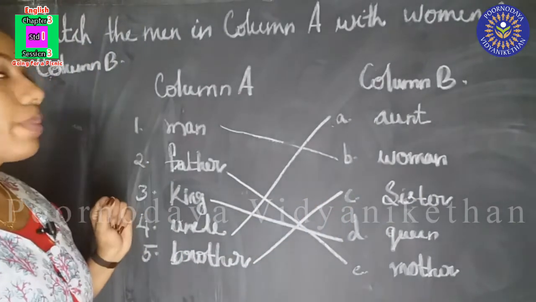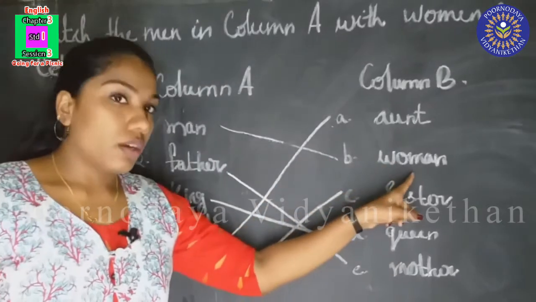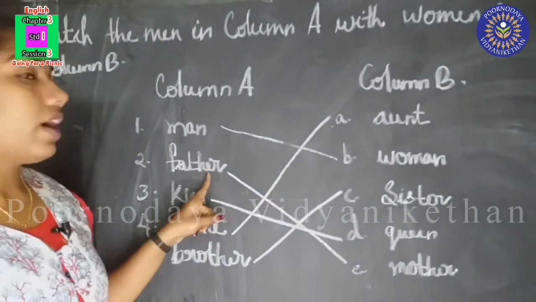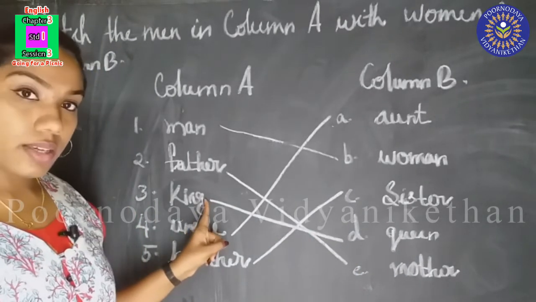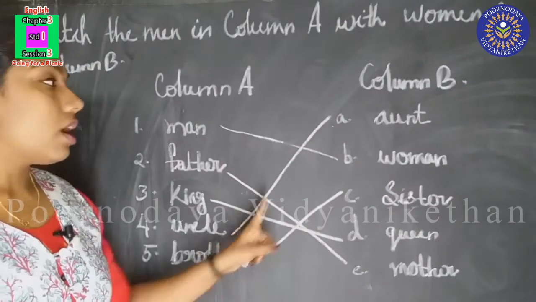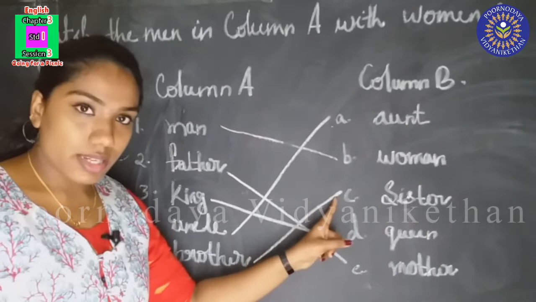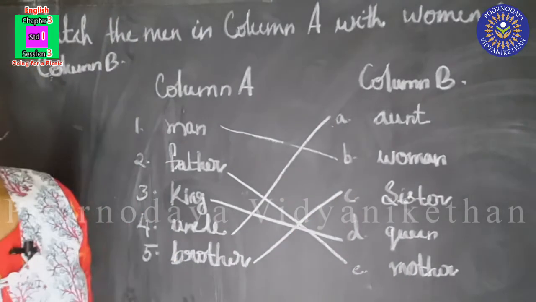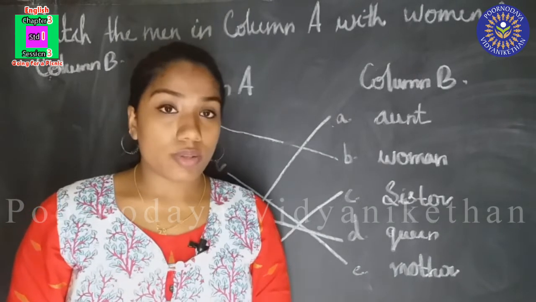So we are going to repeat this once again. Man, woman. Father, mother. King, queen. Uncle, aunt. Brother, sister. So we have learned about masculine nouns and feminine nouns.